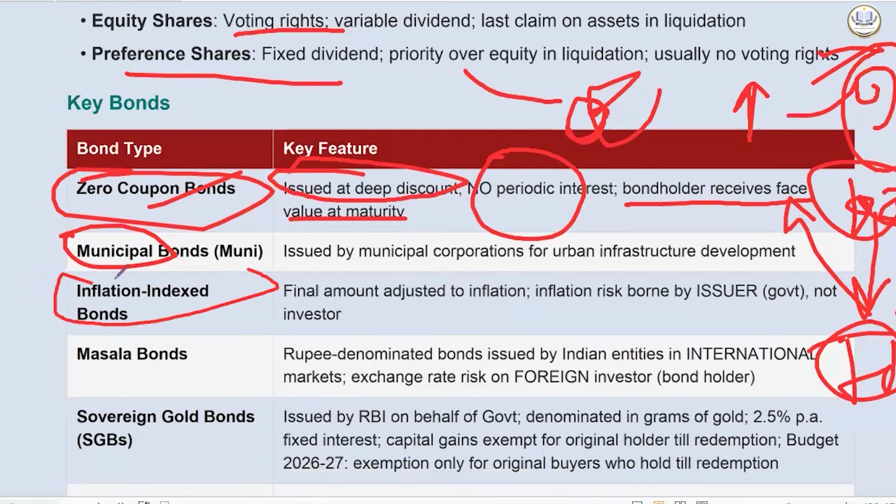We have inflation indexed bonds. Because of inflation, your return will get affected. So the government will say, I will bear all the risk of inflation. I will compensate your return. I will compensate everything. Then it is called an inflation indexed bond.